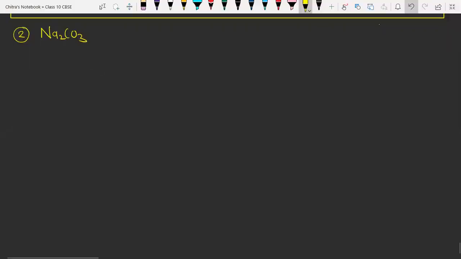Now I will put some blank spaces here so that accordingly you have to tell me what we have to write on the blank spaces. Suppose we have the next example: sodium carbonate plus, I'm putting a blank space here. Then we have the product, first is Na2SO4, sodium sulfate, along with carbon dioxide.